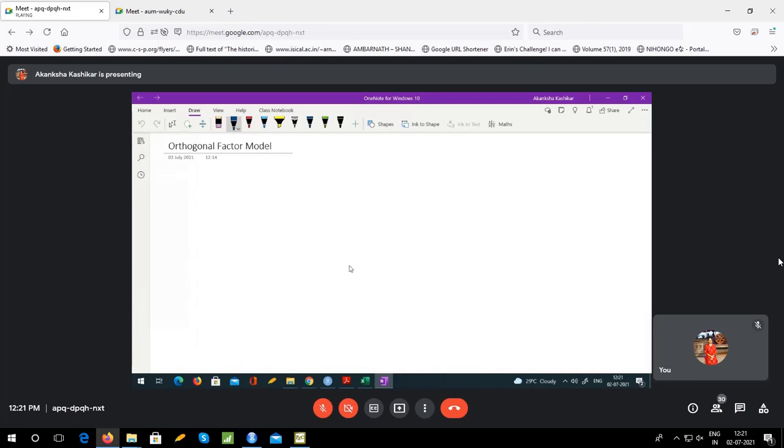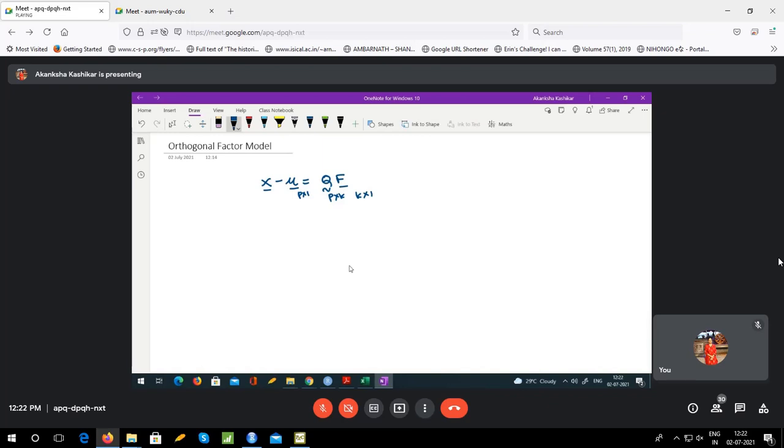What we did yesterday was we took X minus mu and we expressed it as QF. These are vectors, Q is a matrix. X minus mu is of order p cross 1, Q is of order p cross k, and F is of order k cross 1.